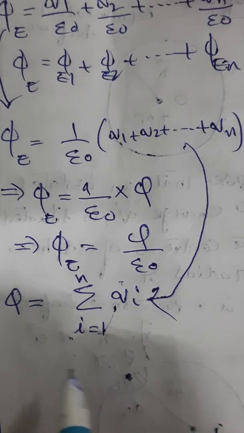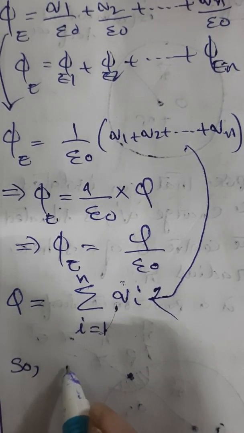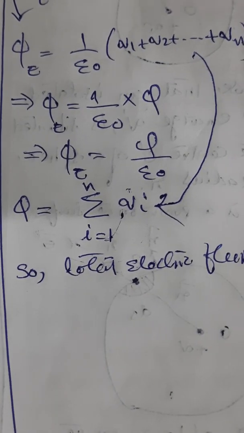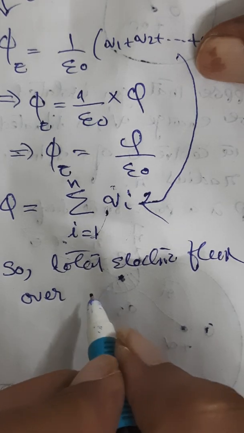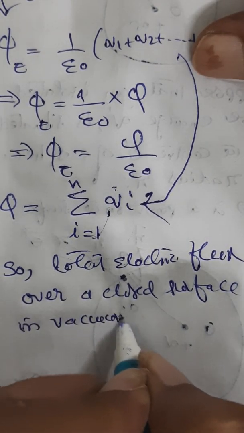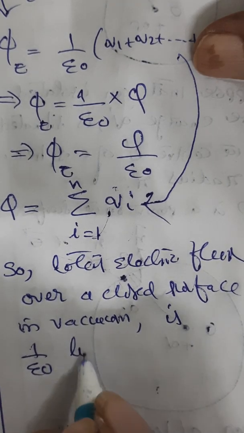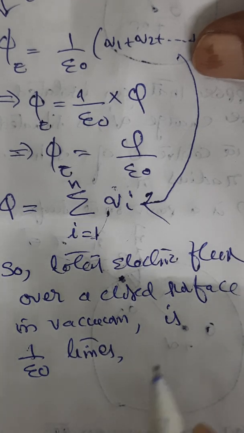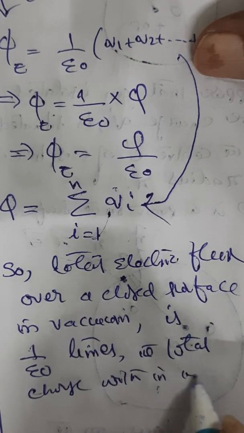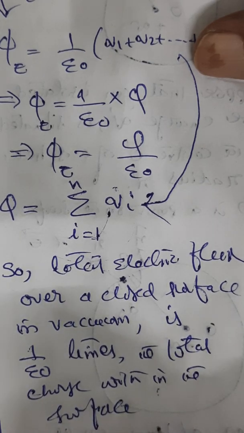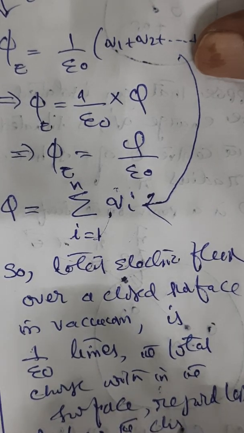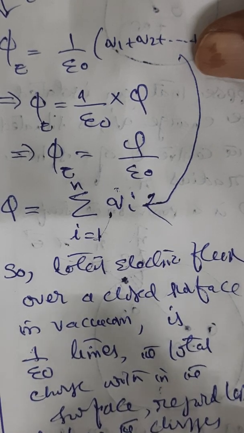So therefore we can say the total electric flux over a closed surface, where the surface is in vacuum, is 1 by epsilon naught times the total charge within the surface, I mean inside, regardless of how the charges may be distributed.